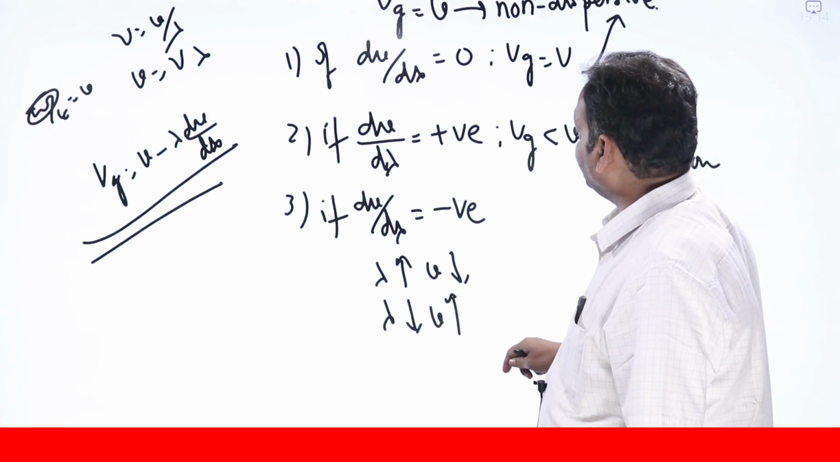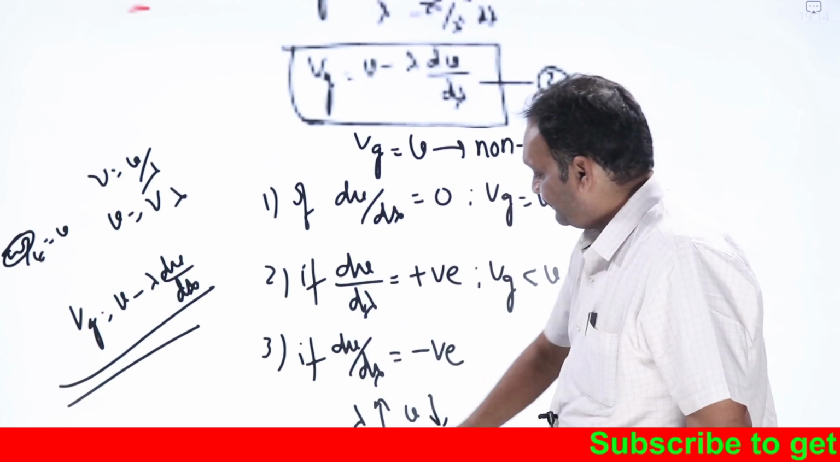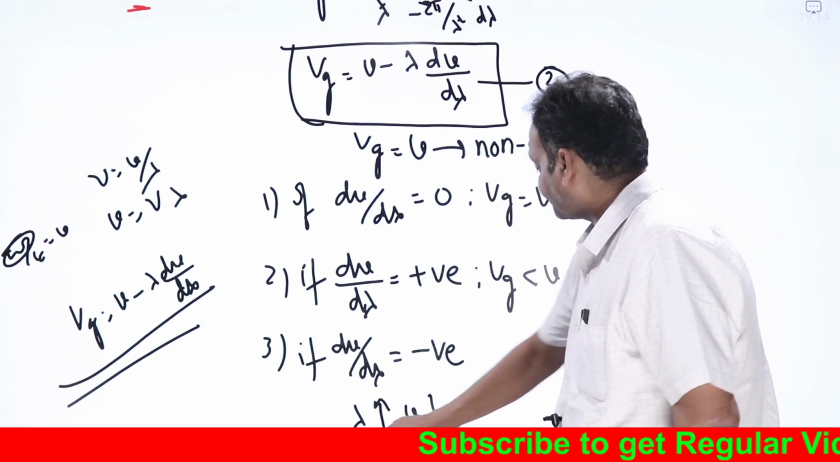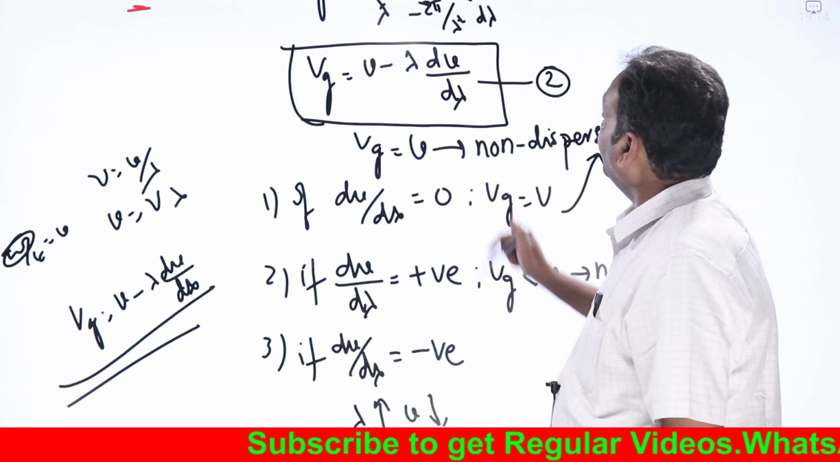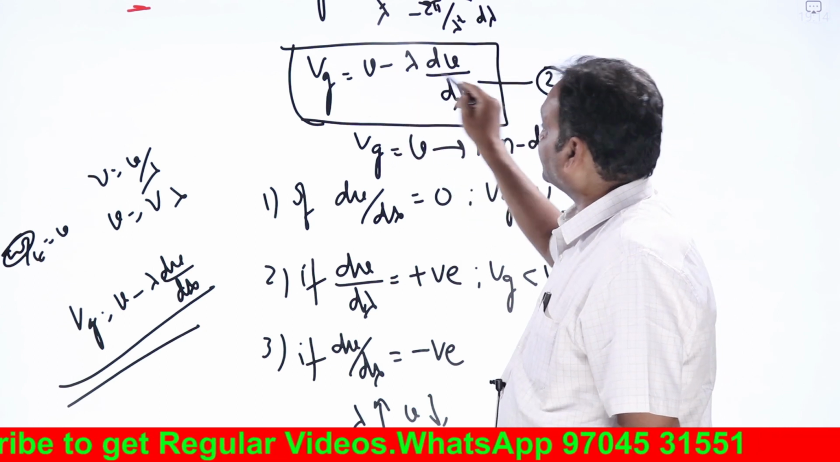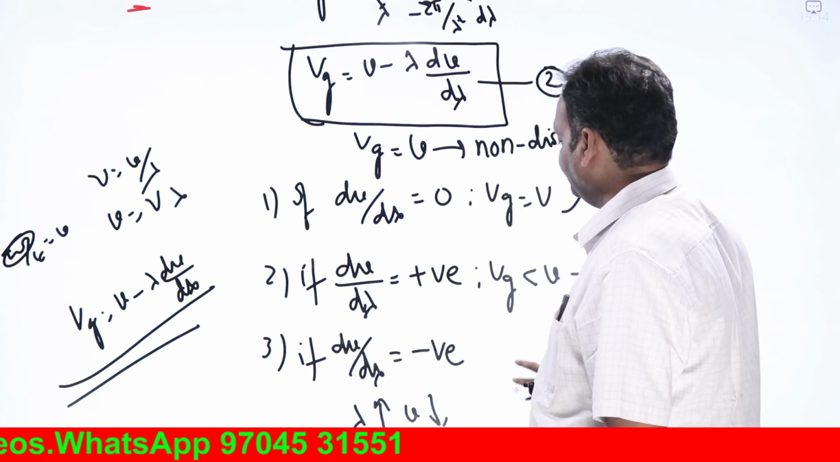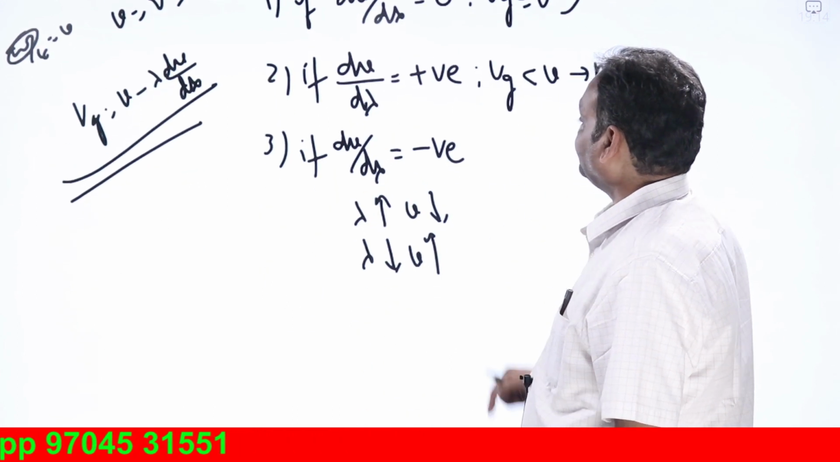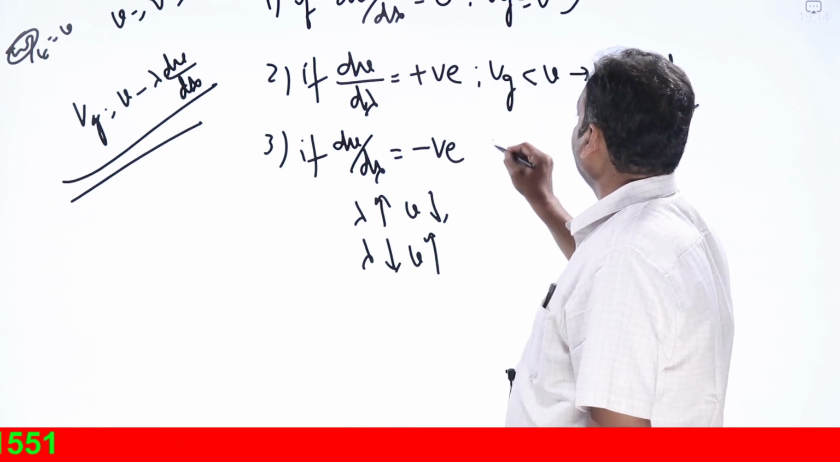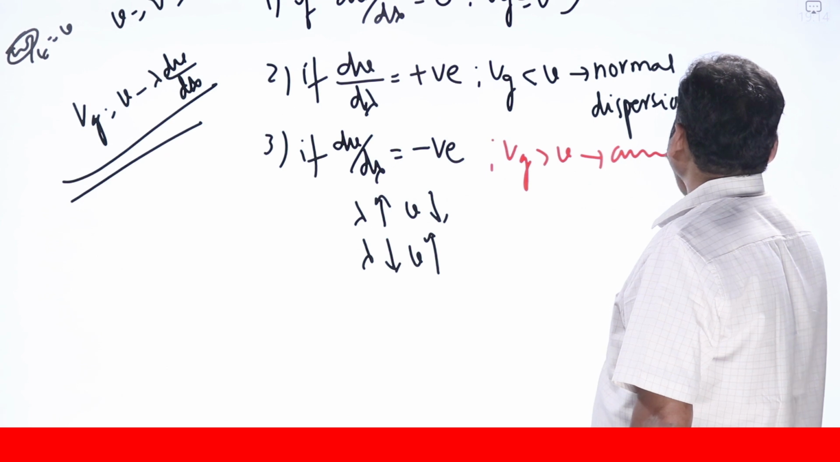When dv by d lambda is negative, what will happen? Vg equals v plus something. That is, Vg will become greater than v here. Okay, here Vg will be greater than v, and that is called anomalous dispersion.